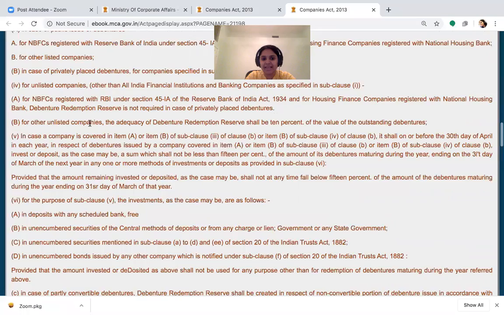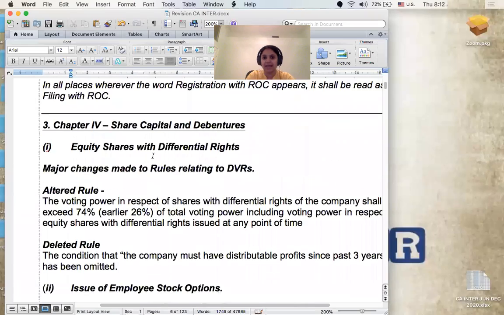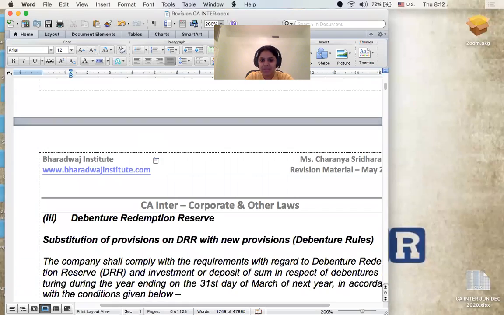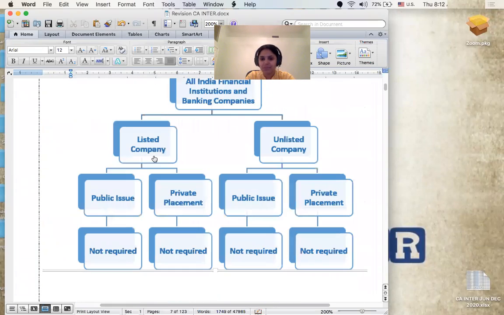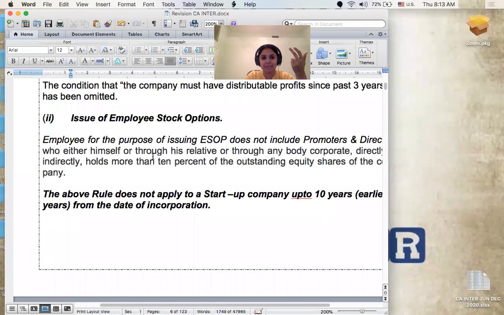And then I'm coming to the debenture rules. I will not engage on them in particular, because the amendment part of the debenture rules I am already covering in the handout that you will be seeing as revision material. So with that, the debenture amendment is done. Overall, I have covered chapter 2 incorporation, the amendments on PAS, and the amendments on your chapter 4, capital and debentures.